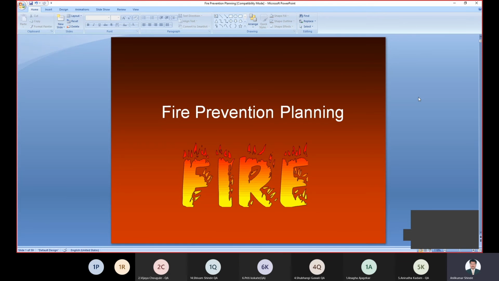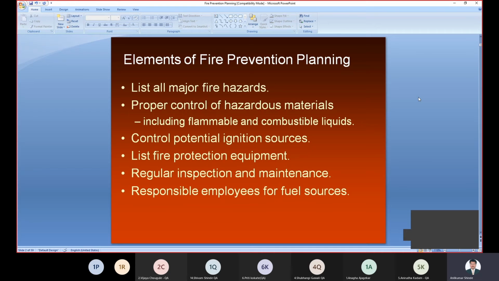This is to avoid the loss of property or the loss of any person who is working in that department. So these are the elements of fire planning. What should the fire planning be, so that we can prevent fire?